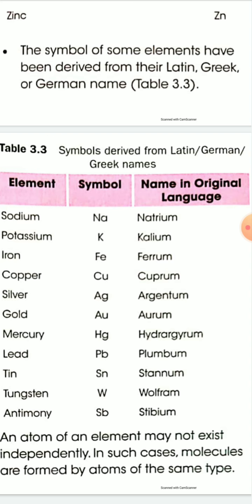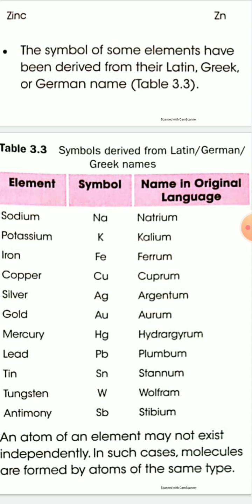Similarly for iron, the symbol is Fe, taken from ferrum. Copper symbol is Cu, from its Latin name cuprum. Silver symbol is Ag, taken from argentum. Gold Au, taken from aurum. Mercury Hg, taken from hydrargyrum.